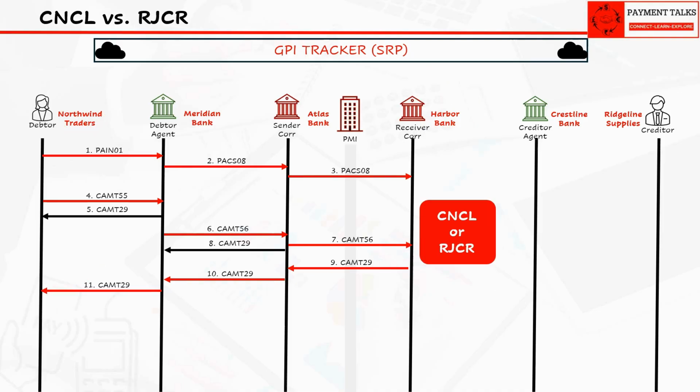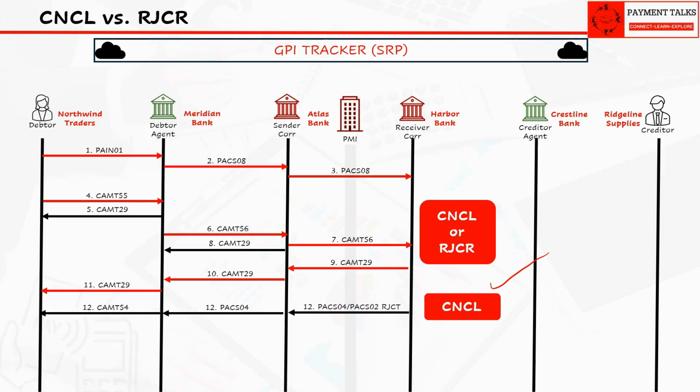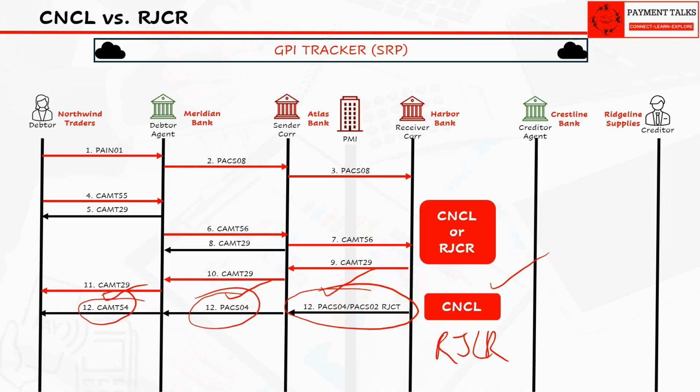If it's CNCL, the investigation is done and the banks agree to return the funds. If funds already moved, a payment return still has to follow using the exact same either or mechanics we just walked through in the rejection section. If it's RJCR, none of that happens. RJCR means it is rejecting the cancellation request, which means it cannot return back the payment funds. The original payment simply continues on to Crestline as if the cancellation request never came in. In either case, the response CAMT 29 carries the decision information back.